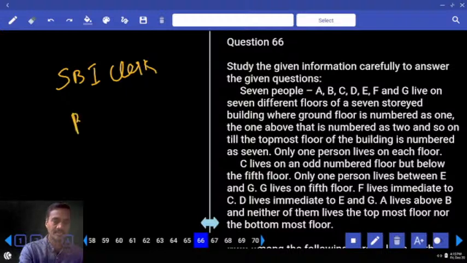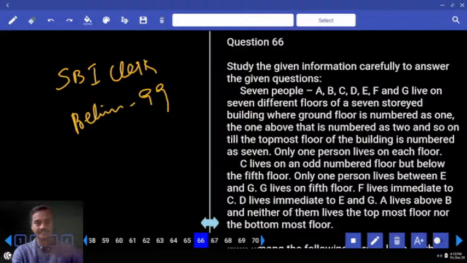Number 99. Now in this paper number 99, question number 66 onwards. Question number 66 to 70, tell me it comes under the first or the second priority. Definitely under the first priority. Then what is the information given here? There are some 7 people.